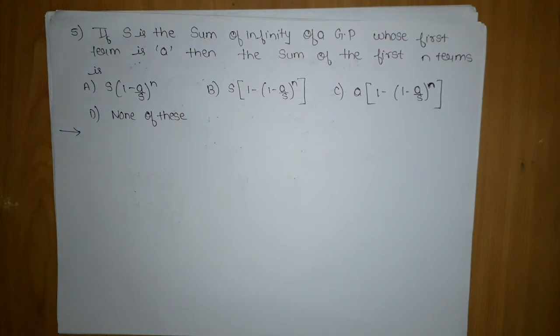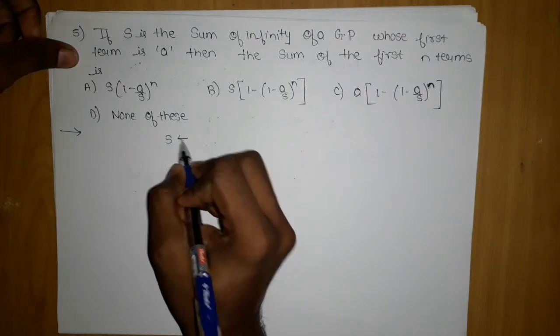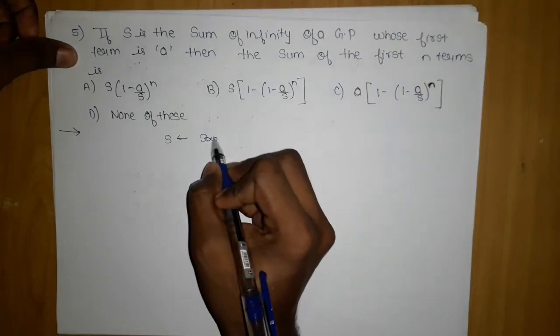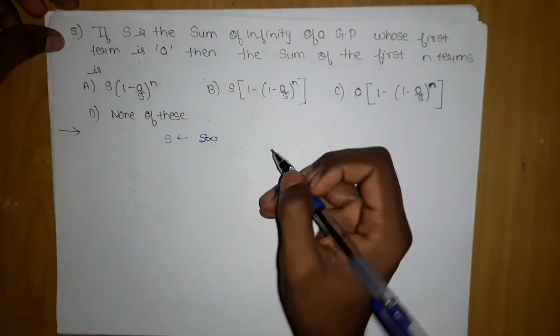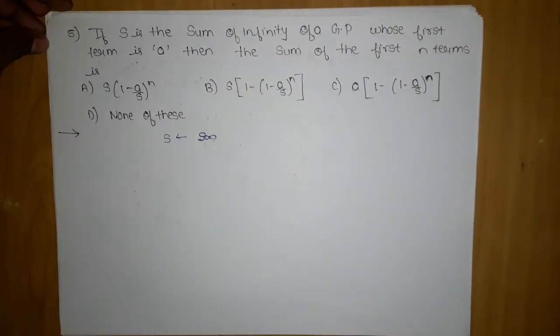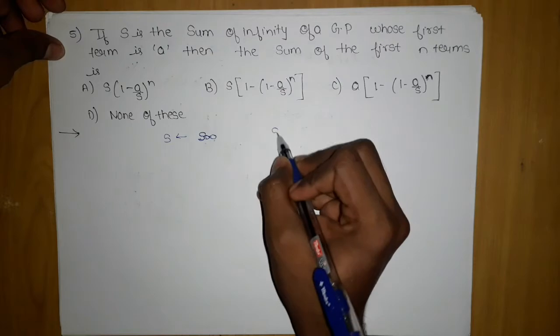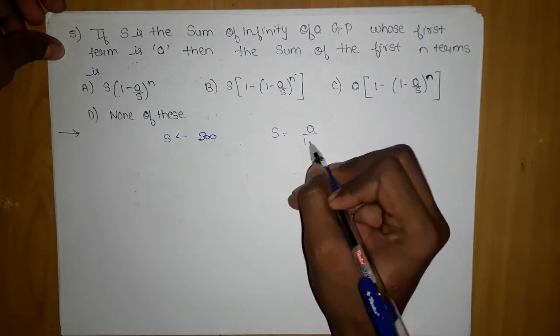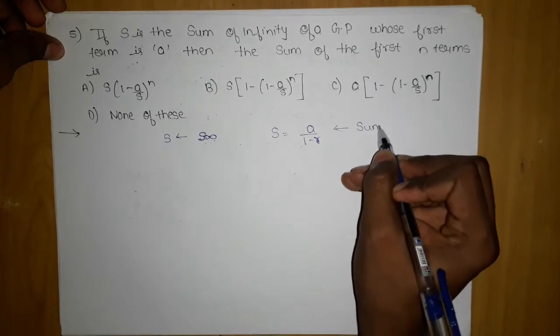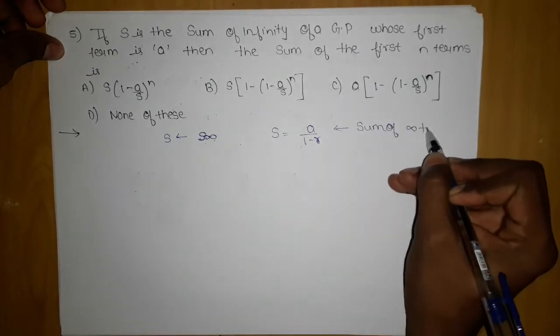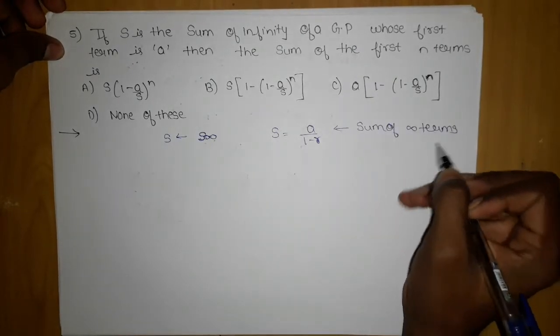It is essential that you watch those lectures before appearing for this. If you watch those lectures, there is a high probability that you are able to solve 15 plus, or 18 plus questions from this section. Currently we are doing this exercise in this lecture. I know that S is the sum of infinity terms, and the first term is a. So a is given and we want the sum of the first n terms. If I apply S = a/(1 - r), this is the formula for the sum of infinity terms.